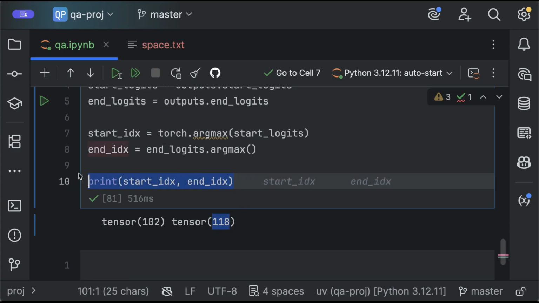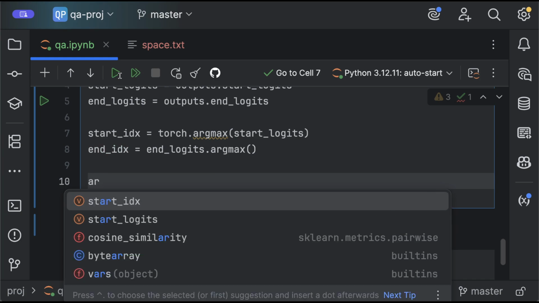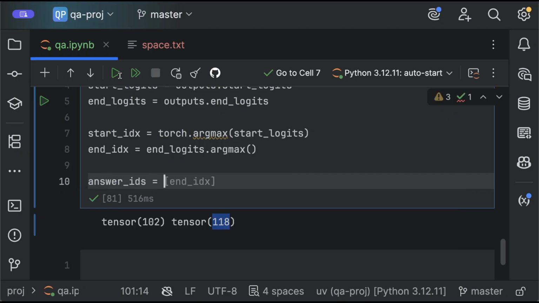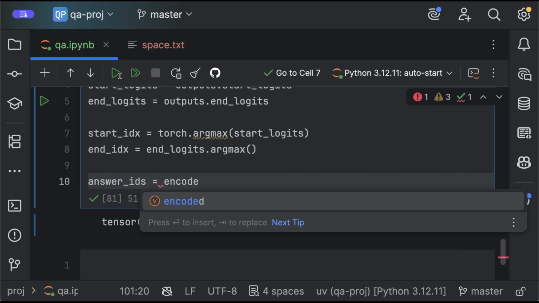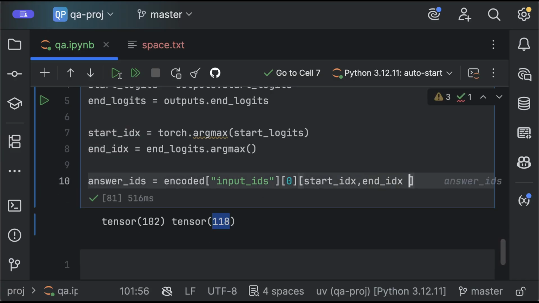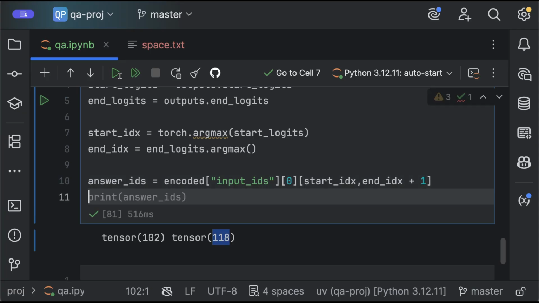So what I have to do now is get all the tokens that I have in this interval. So let's call it answer IDs. And then I'm going to use my encoded tokens, the list of IDs. I'll get the first, and I want from the start index to the end index plus one. So that's my list of IDs.